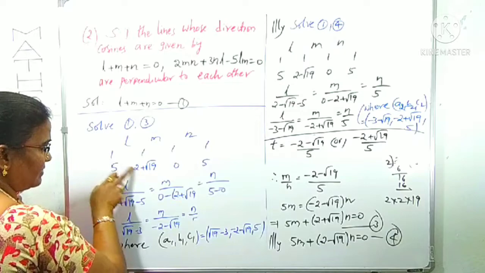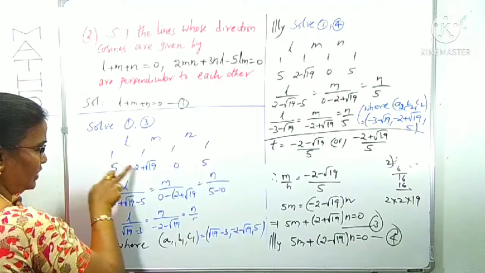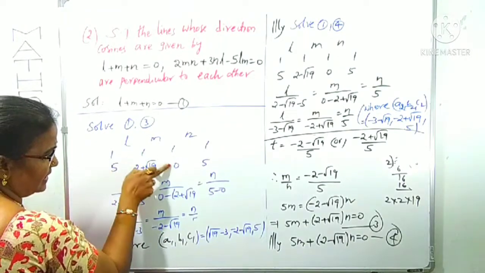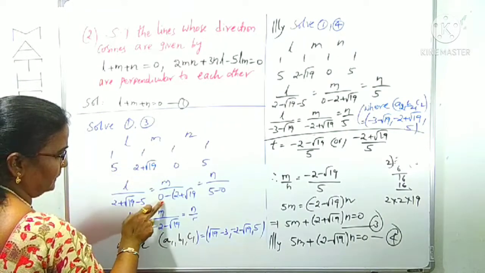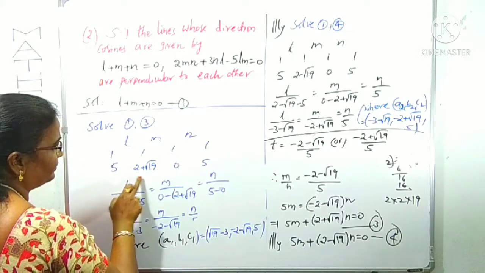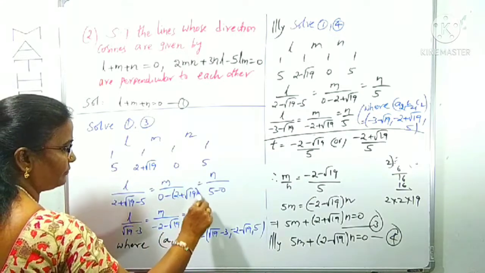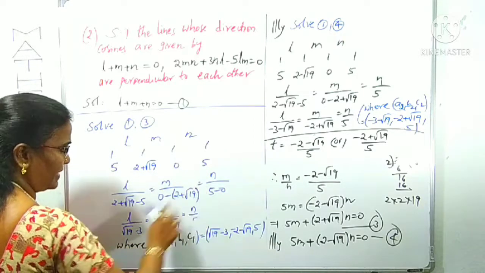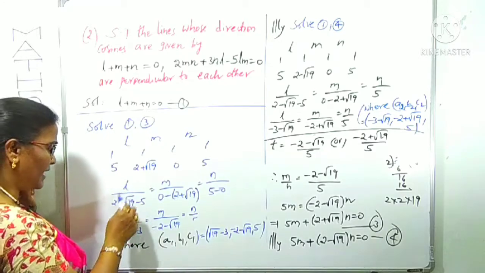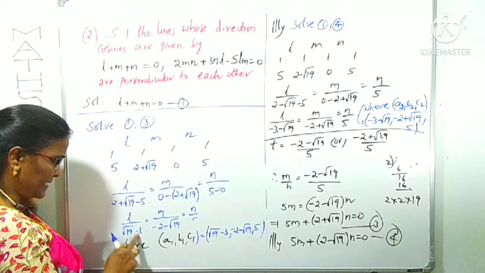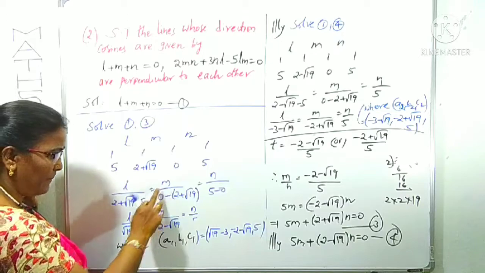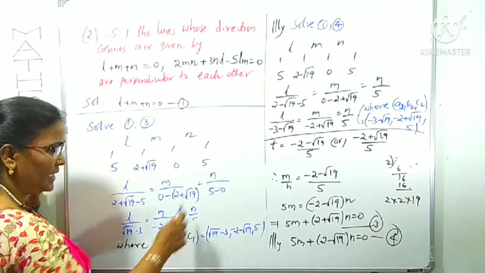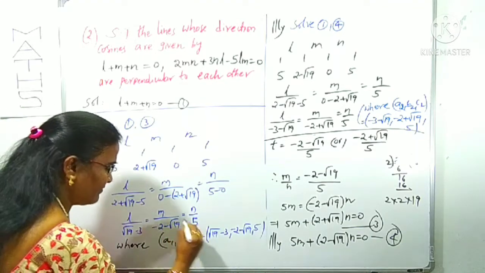L by, you can use AD minus BC, like 1 into 2 plus root 19 with minus 5, is equals to m by, we can take the cross multiplication, 1 into 0 is 0, minus of this is minus of 2 plus root 19, is equals to n by 5 minus 0. Again by the simplification here, L by 2 minus 5 is minus 3 plus root 19, m by minus 2 minus root 19, n by 5 minus 0 is 5.